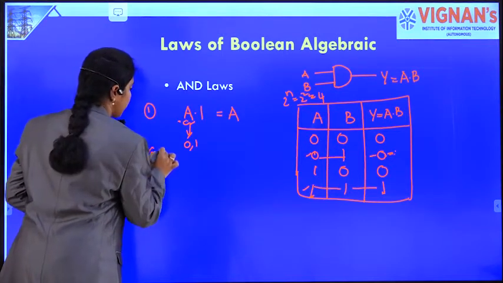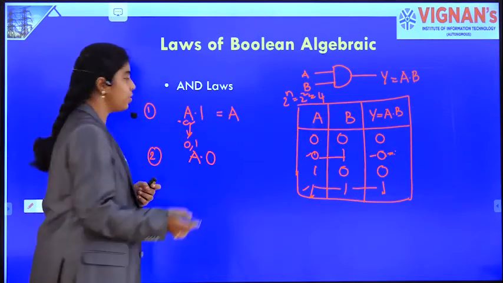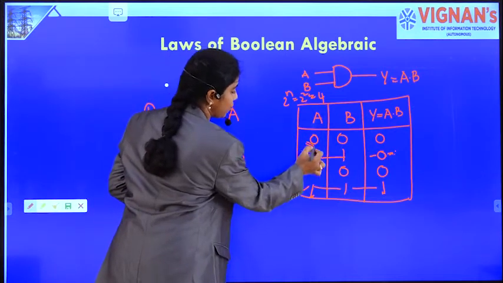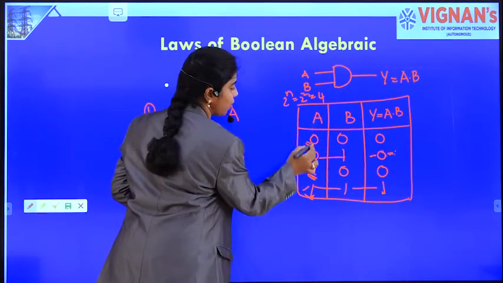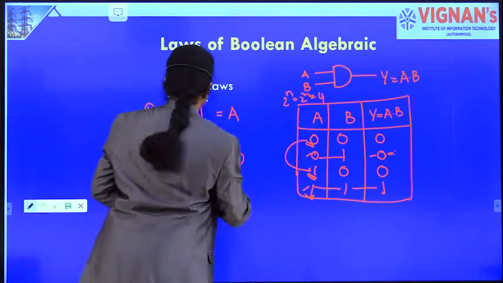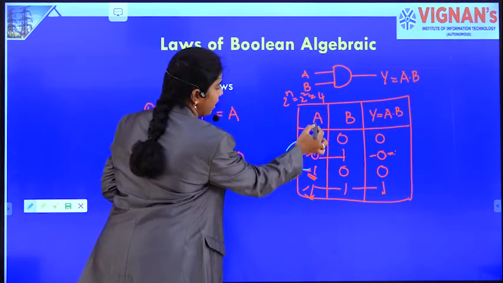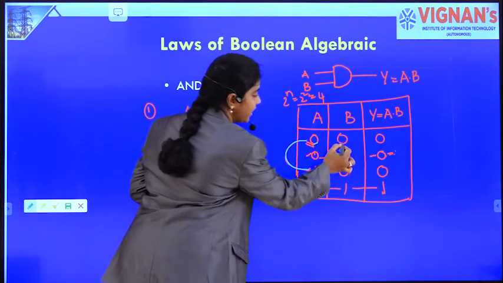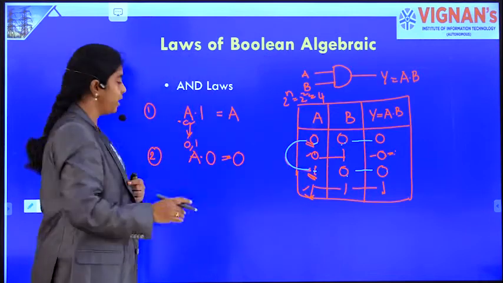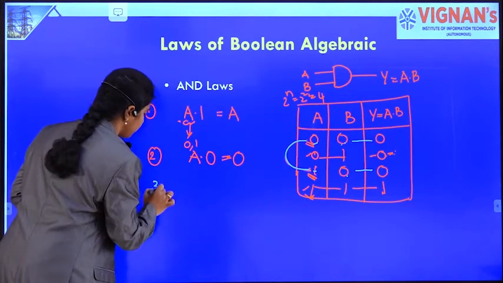And coming to the second law, A dot 0, a variable ANDed with 0 is always 0. See, A is either 0 or 1. If A is 0 or 1, when it is ANDed with 0, what is the output? Always a 0. A variable ANDed with 0 is always a 0.